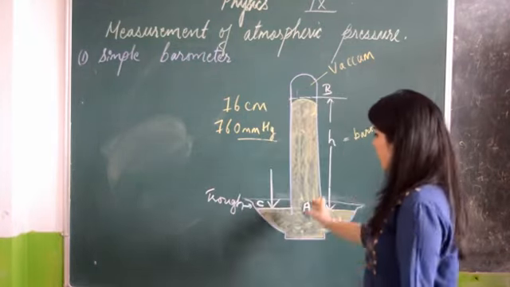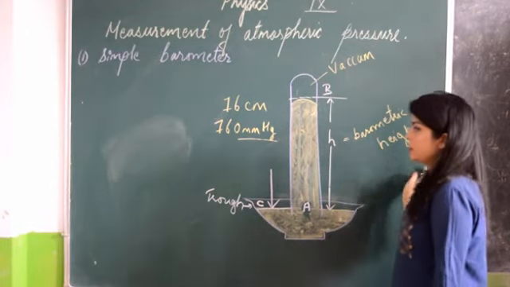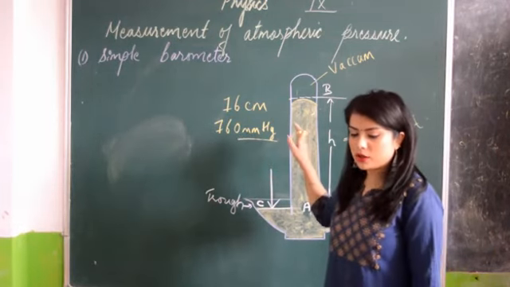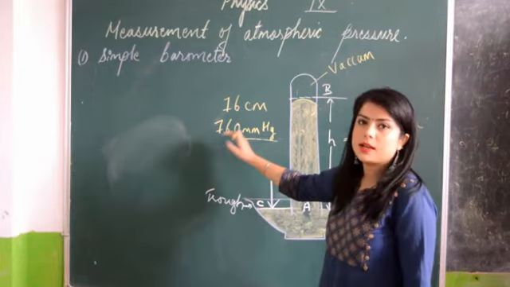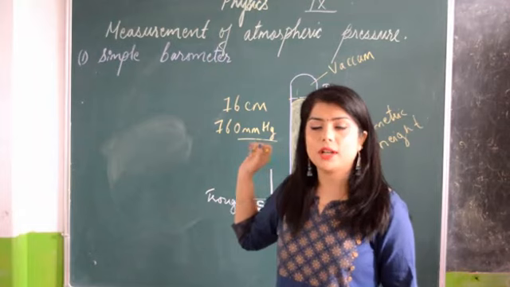Now suppose you tilt this barometer, still the height remains 760 millimeter of mercury. So it doesn't matter if you tilt this or make it at any angle, the height of the mercury level still remains the same.